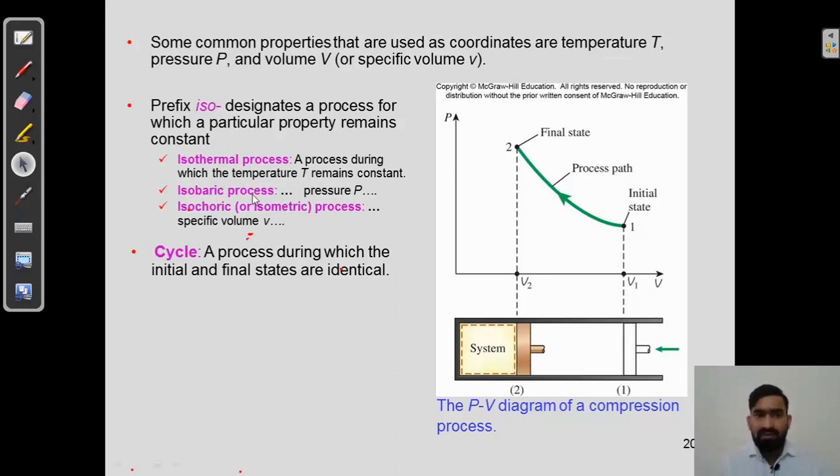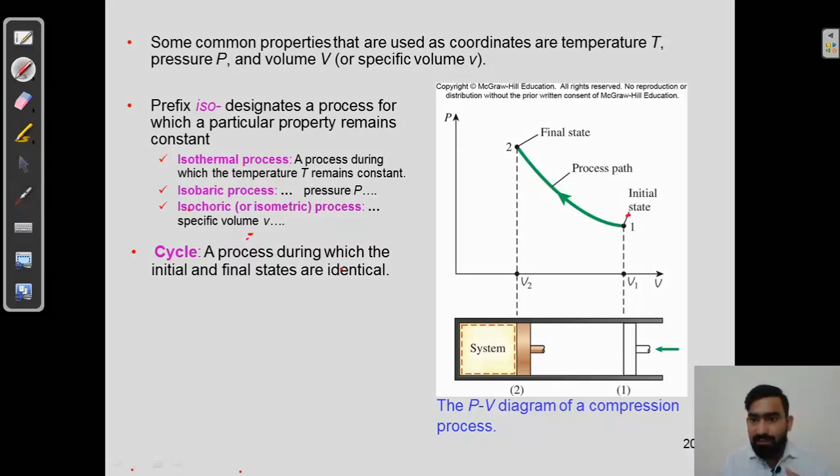So we have also seen the isothermal, isobaric and isochoric processes. And what is a cycle? So far we have seen what a system is, what the transformation of a system is, and what the path is through which the system goes on transforming to make a process. And what is a cycle? When a process during which the initial and final states are identical, it is called a cycle.